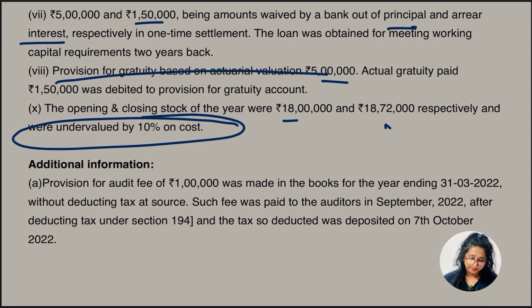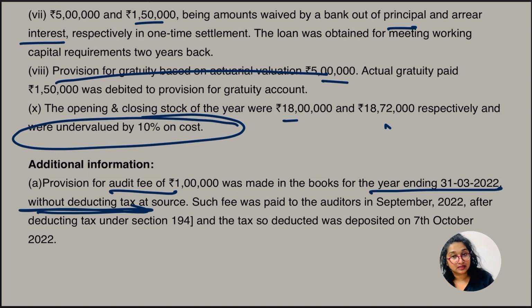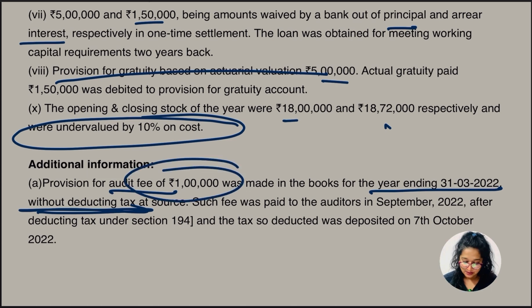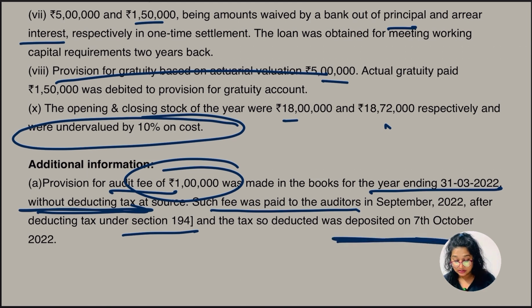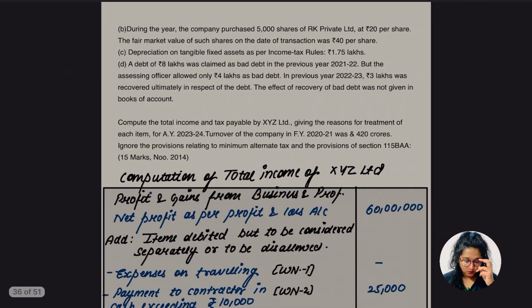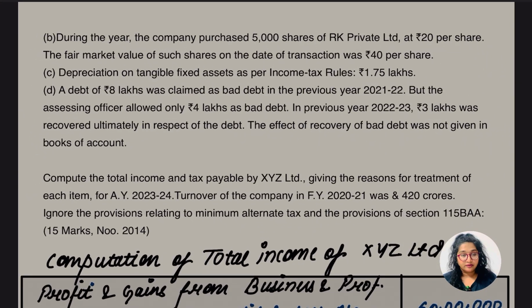Okay, so there is some additional information given here. Provision for the audit fees of 1 lakh was made in the books of the year without deducting the tax, without deducting the TDS. So what is going to happen? 30% is going to be disallowed, right? Yes. So 30% of this is going to be disallowed. Such fees was paid to the auditor in September 2022 after deducting tax under 194, and the tax so deducted was deposited on the 7th of October, right? So yes, we know the treatment well. Let's go for the other point.